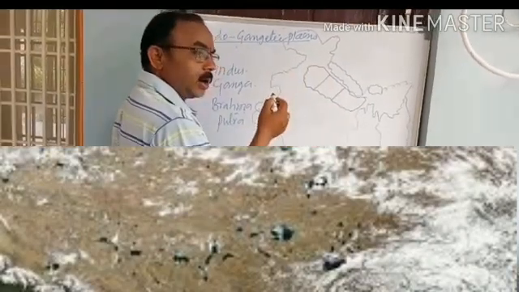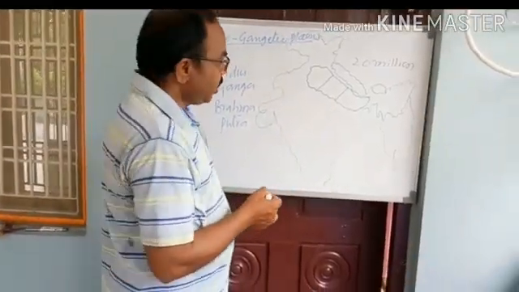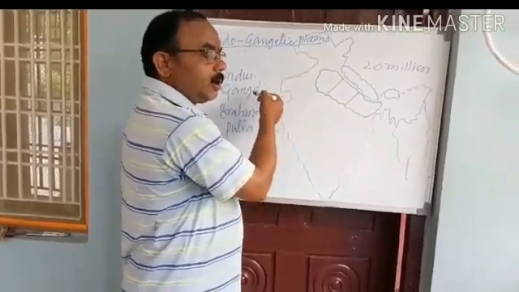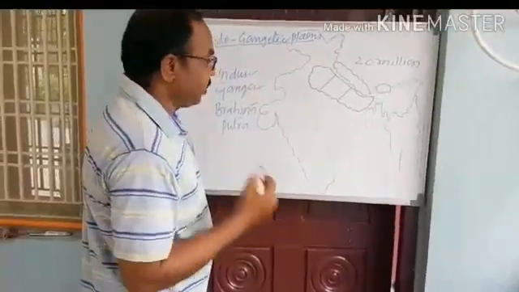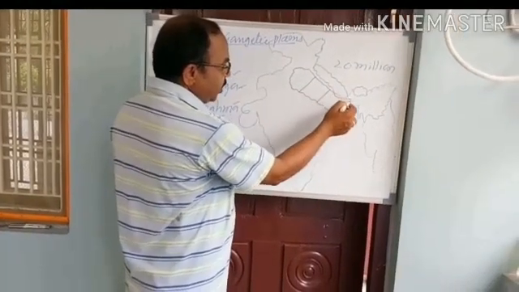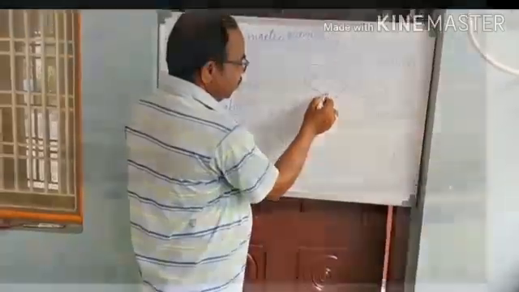So 20 million years ago, there was a shallow depth or basin where the present Indo-Gangetic Plains are. The shallow depth was filled by the gravel and sediments brought and deposited by these Himalayan rivers. Thus Indo-Gangetic Plains were formed. Then let us understand the divisions of Indo-Gangetic Plains. There are three divisions: Western Plains, Central Plains and Eastern Plains.